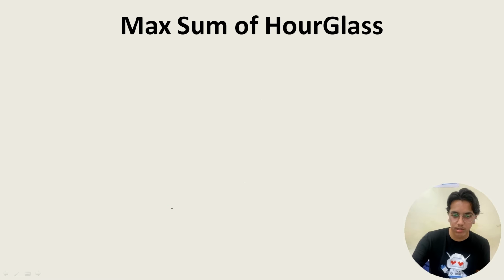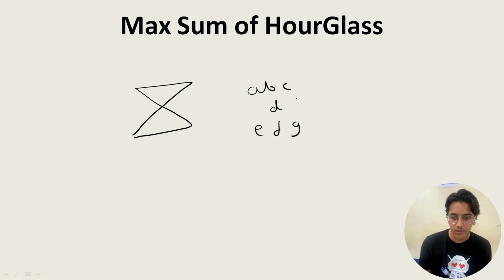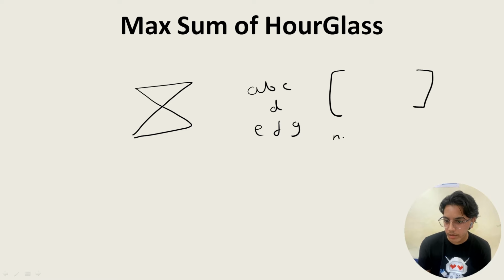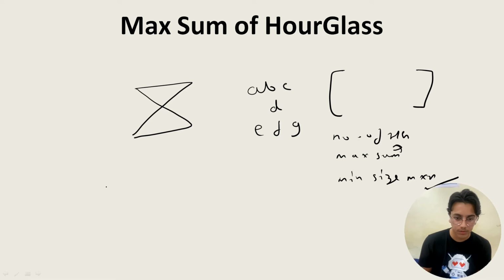Hourglass. So how does an hourglass look like? It looks like this, or like A, B, C, D, E, F, G, this type. So we will be given a matrix and we have to find the number of hourglasses, next the maximum sum of these hourglasses, and next the minimum size of the matrix M cross N so that we can have at least one hourglass. So let's answer them. Supposedly we have an array of size 3 cross 3.